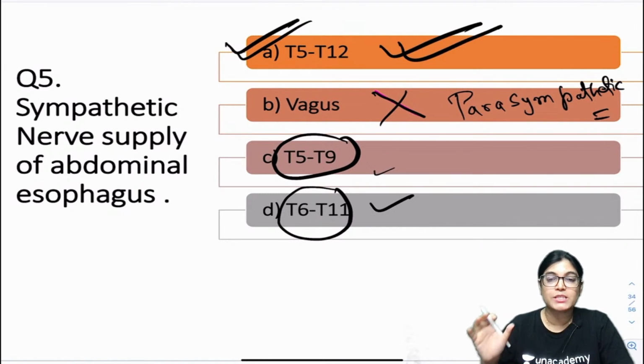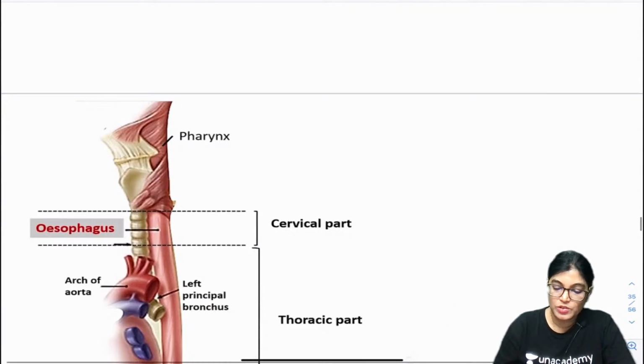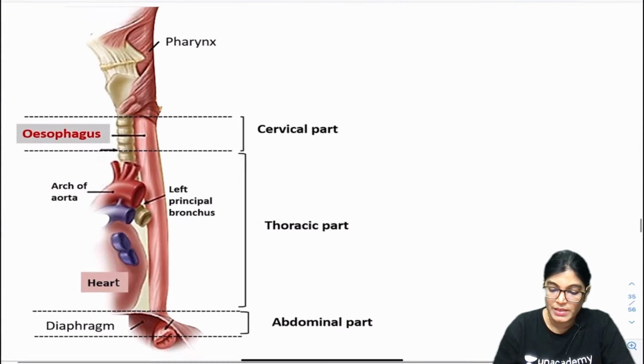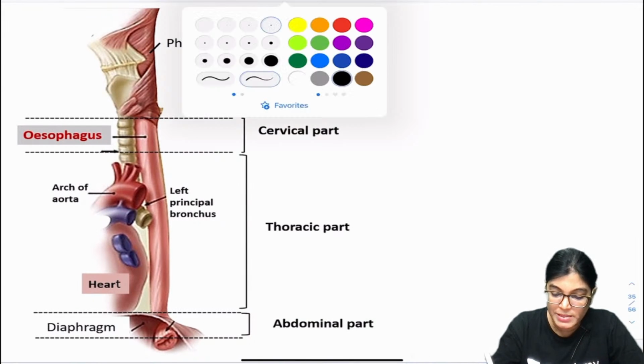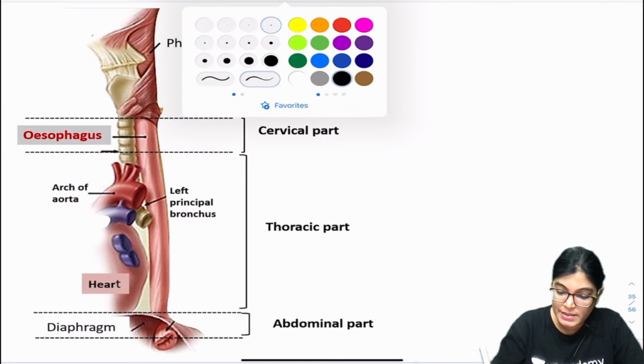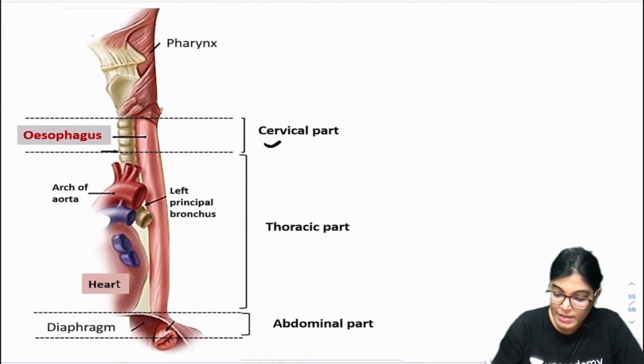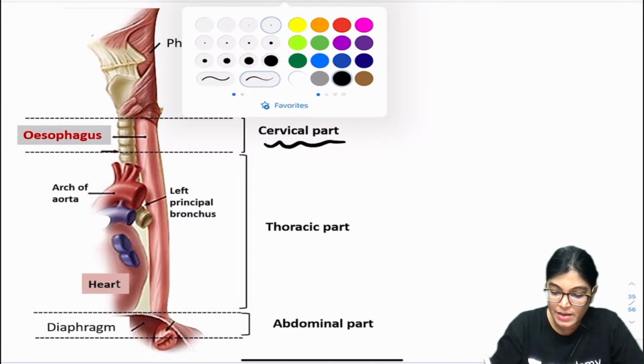Now firstly, let me explain the parts and innervation in detail. Please have a look at the parts of the esophagus. My dear friends, can you see this diagram? This is the cervical part.